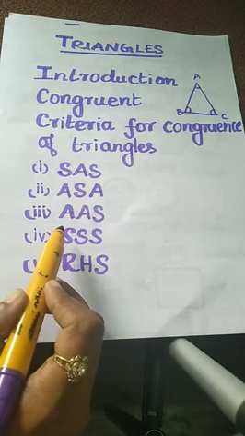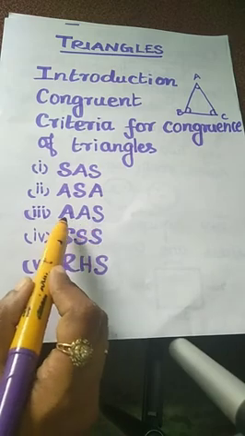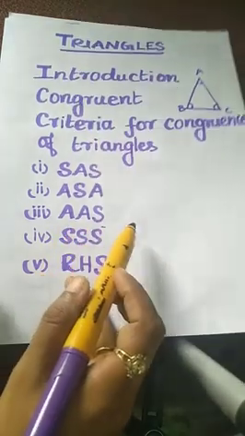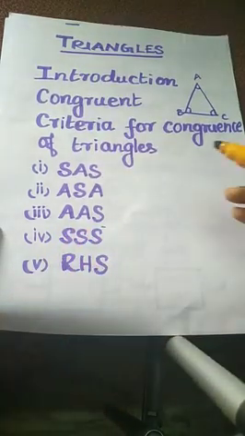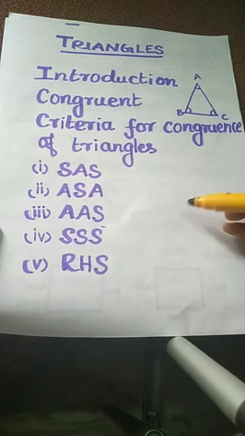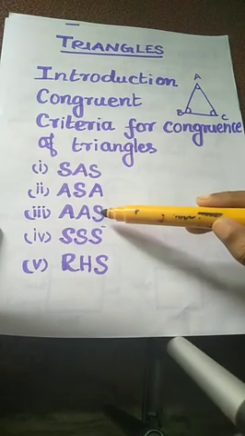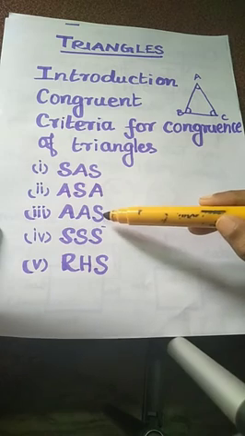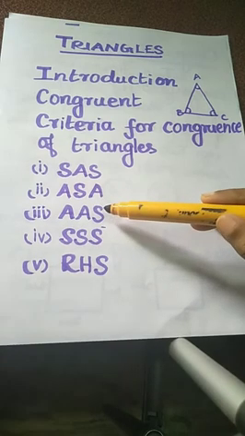Next one is the AAS congruence rule, that is angle, angle, side. How can we explain it? Two triangles are congruent if any two pairs of angles and one pair of corresponding sides are equal. We say that the two triangles are congruent.